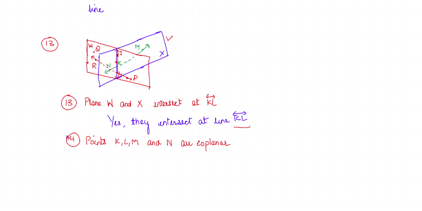They lie on plane X because they lie on the intersecting line, and we can see the green line, which is NM. So N, K, M are collinear. L is not collinear, but still they lie on plane X.